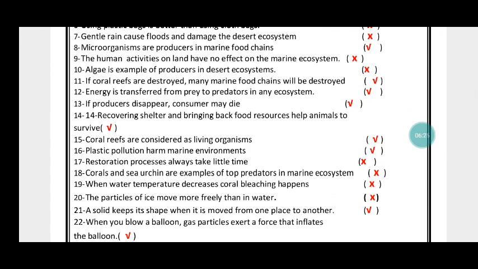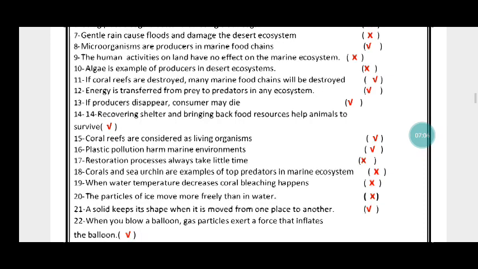Okay. Gentle rain causes floods and damages the desert ecosystem. False. Microorganisms are producers in marine food chains. True. The human activities on land have no effect on the marine ecosystem. False. Algae is an example of producer in desert ecosystem. False. If coral reefs are destroyed, many marine food chains will be destroyed. True. Number 12, energy is transferred from prey to predator in any ecosystem. True.